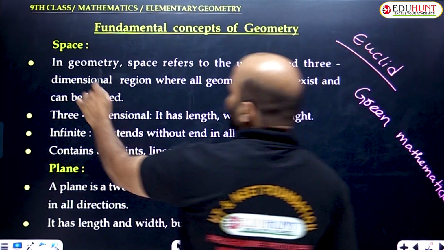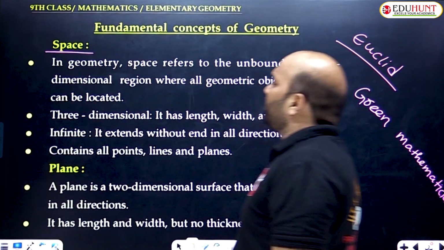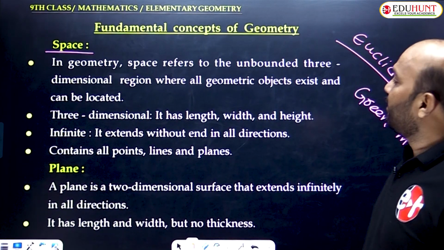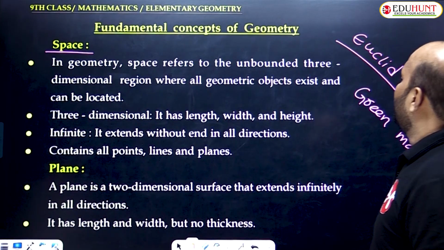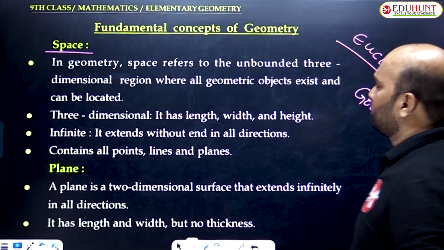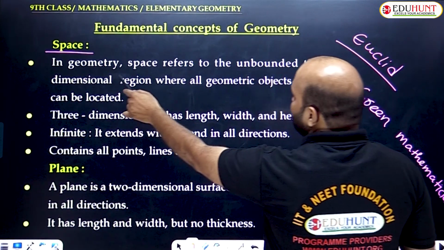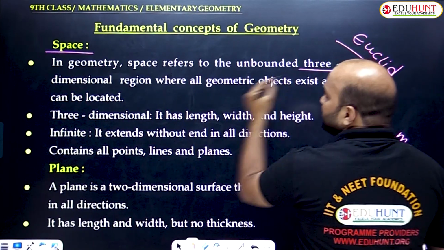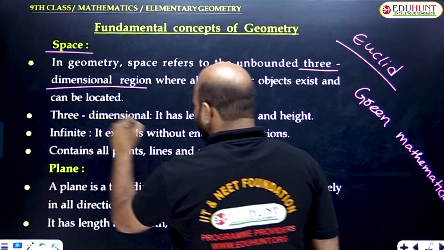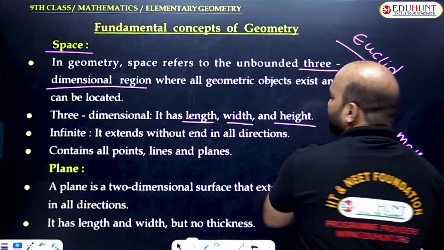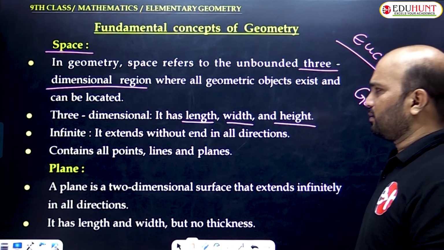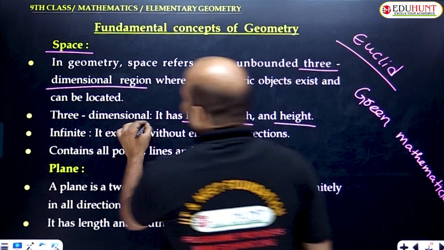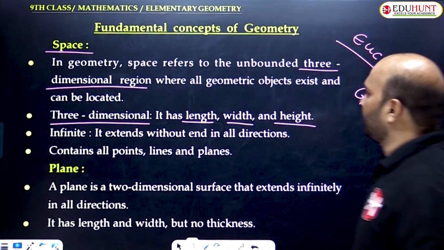So what is space? In geometry, space refers to the unbounded three-dimensional region where all geometric objects exist and can be located. Clearly we need to understand: space is a three-dimensional region, which means it has length, width and height.